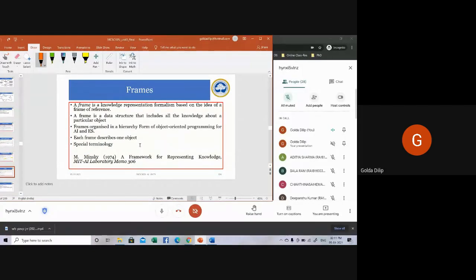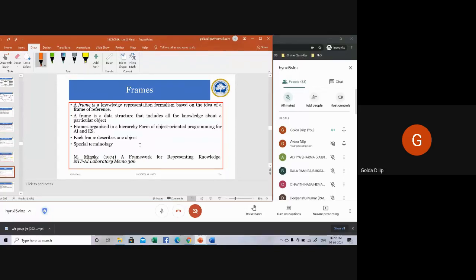This is similar to semantic nets. This is yet another knowledge representation technique. So you can also call it an extension of your semantic networks. Now, when do frames come into the picture? When the task gets more complex, we require a little more structured representation. A frame system is actually a more structured representation.